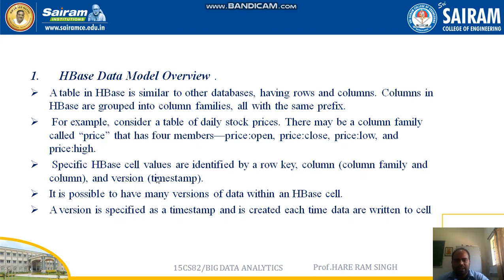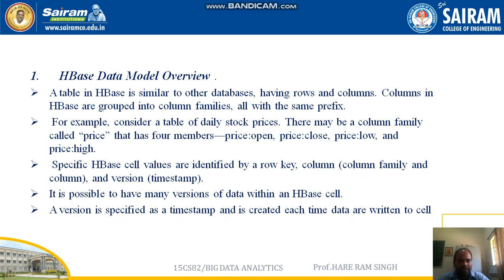Specific HBase cell values are identified by a row key, column and version. So any value in the cell can be identified using the row key, column and version. It is possible to have many versions of data within an HBase cell. Yes, it is possible.